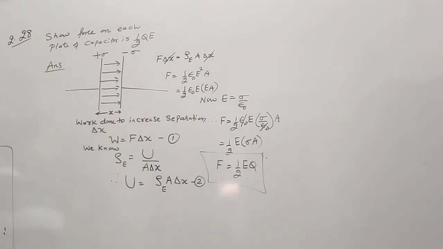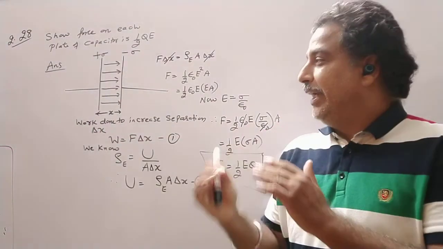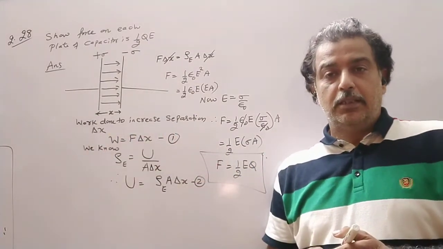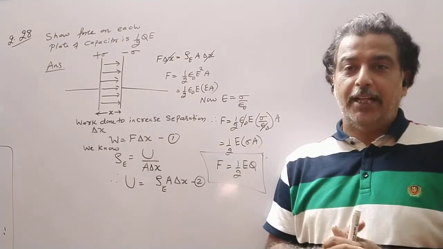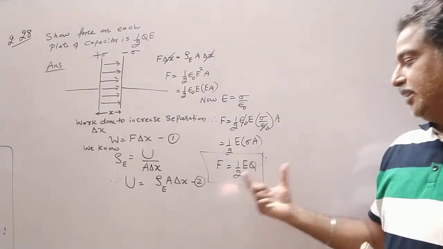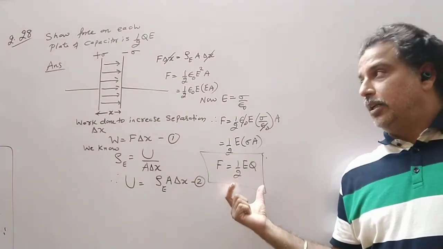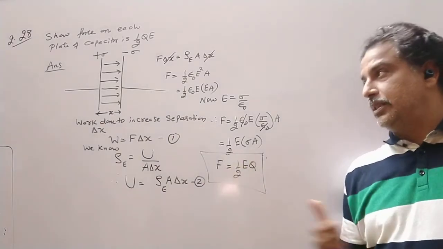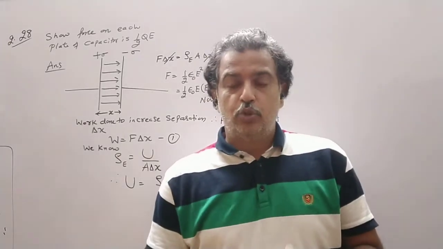So this much force is required to increase the separation by delta x. It means you have to do the work because there was a force of attraction between them. So this is the force of attraction between the two plates of the capacitor, which is proved. Now the factor half comes because a capacitor is a system of two conductors.